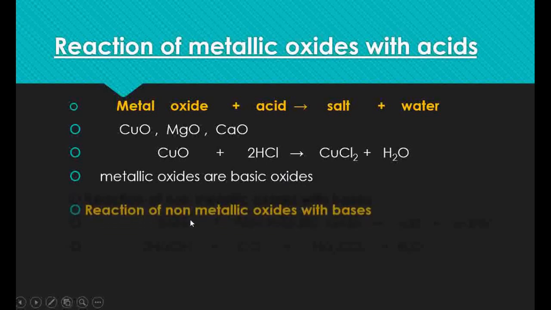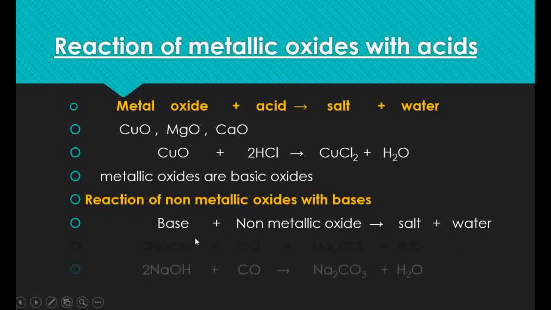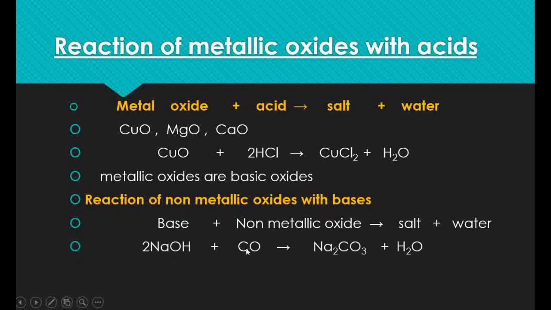When non-metallic oxides react with bases, they also form the salt and water. So bases like sodium hydroxide react with the non-metallic oxide carbon monoxide, and it forms the salt sodium chloride and water.